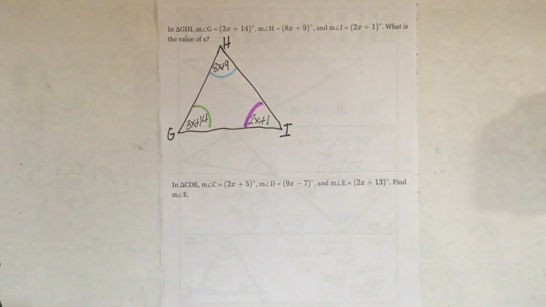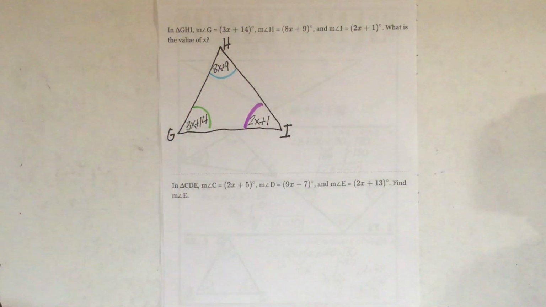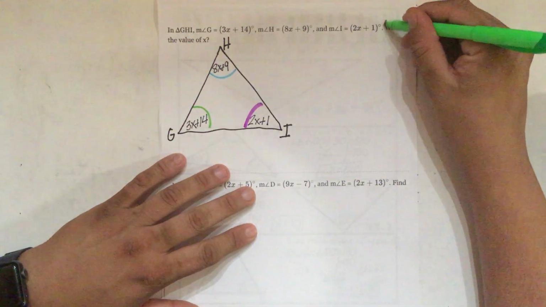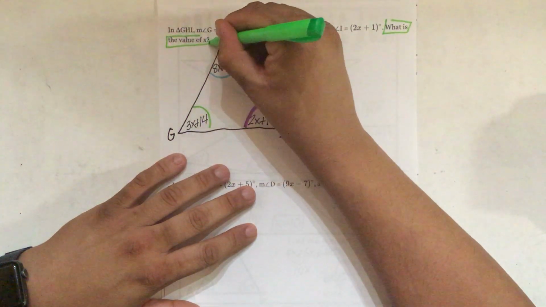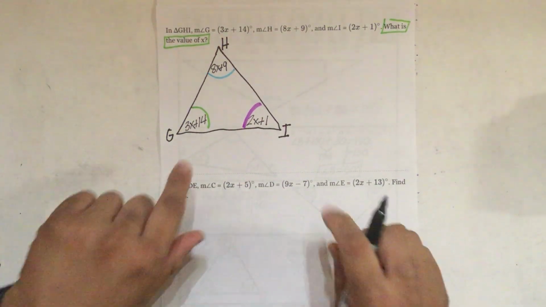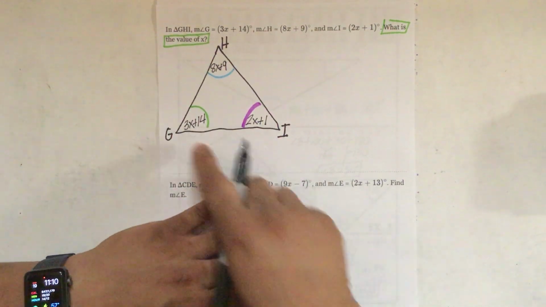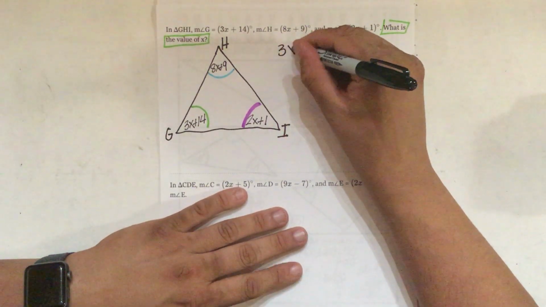So in this case, it's the exact same thing. So let's set it up, right? Now, this problem here says, what is the value of x? So we're only going to find x, right? So let's combine those x's and let's write those x's together first. So if I notice here, what is my x on G? Well, my x on G is 3x, so I'm going to start with that.